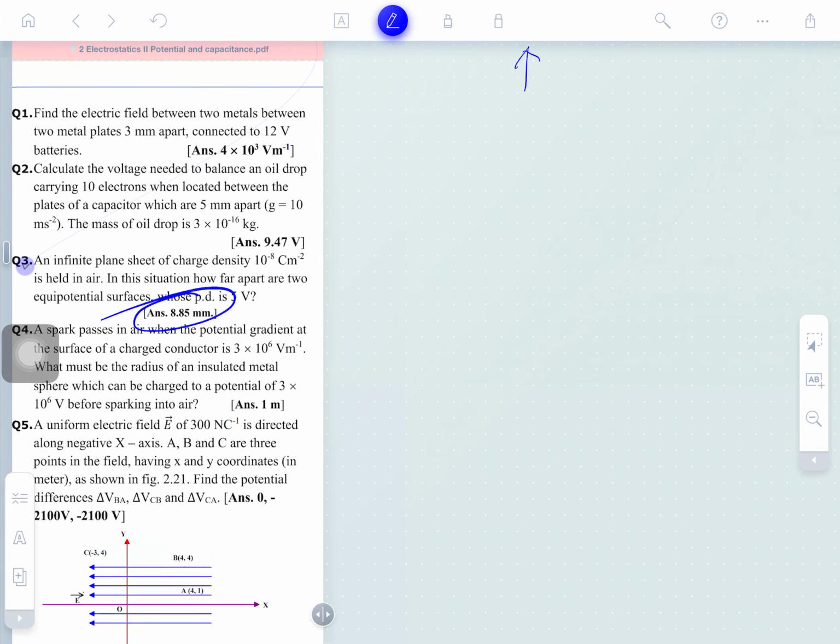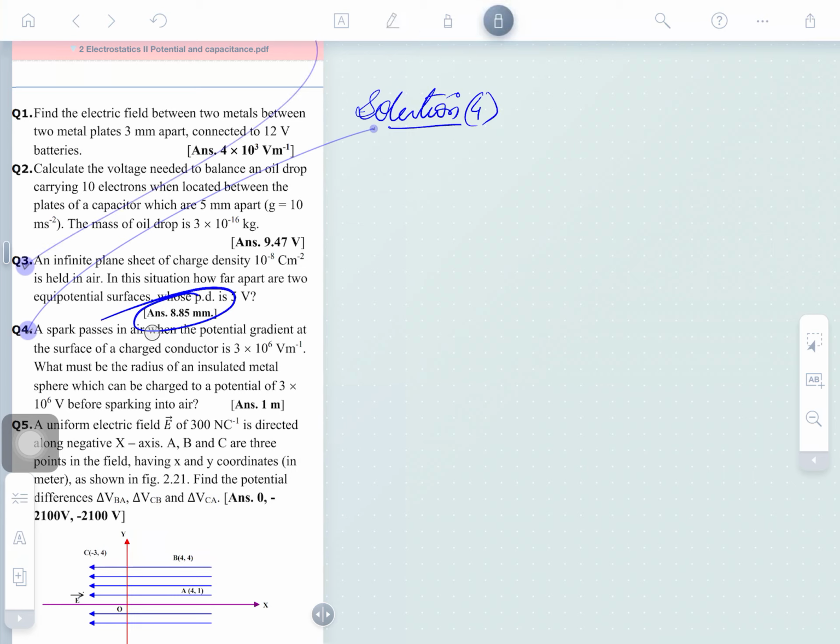What is the next numerical saying? Question number 4. A spark passes in air when the potential gradient, do you know potential gradient? dV by dr is called the potential gradient.